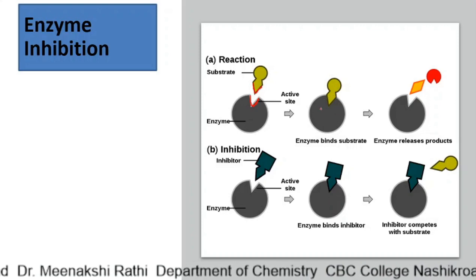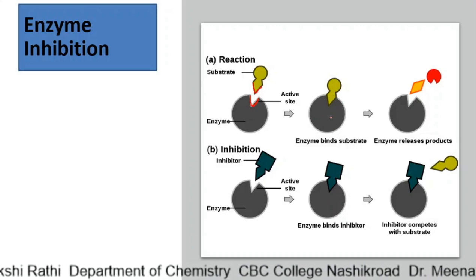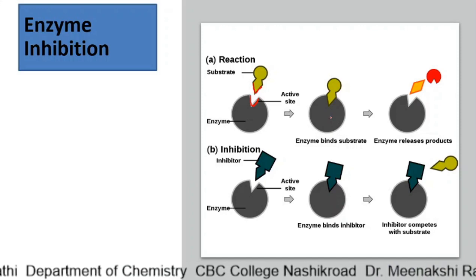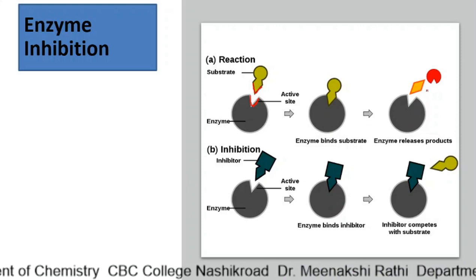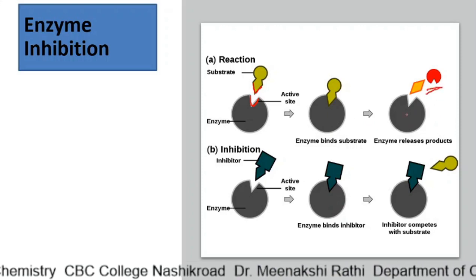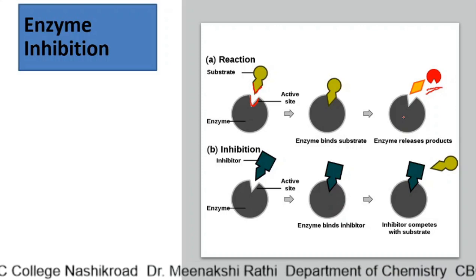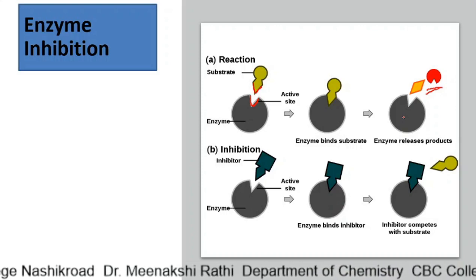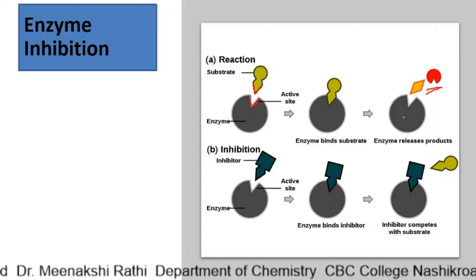There is a lock and key type of arrangement. The enzyme-substrate complex is formed, and after some time the substrate is converted into the product and the enzyme becomes free. This is the general reaction of an enzyme with the substrate. Here the enzyme is acting as a catalyst.